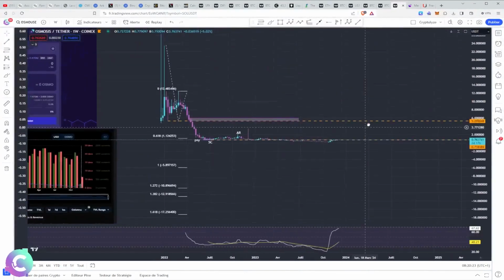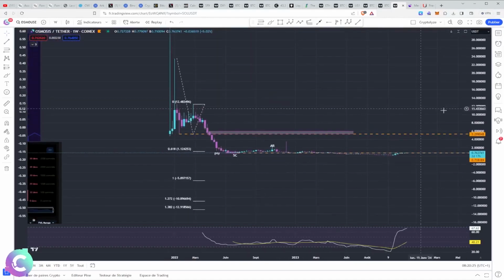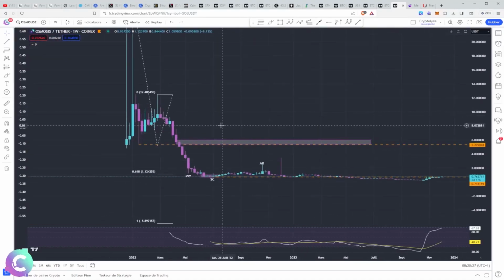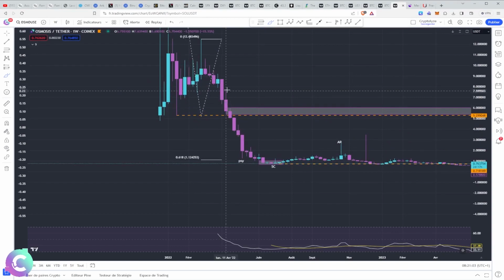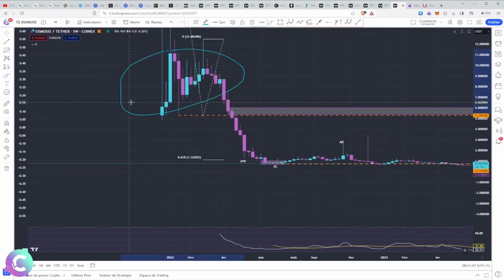So for this technical part, we will see several things. We will see that already, Osmosis. We do not have the whole graph, but we must see that the graph, in fact, will remain relatively stable. We're just going to base ourselves on the break that we had. We had a bearish break that was very strong. Osmosis, we see that we had something that held up enormously on the previous bull run, notably 2021 to 2022.